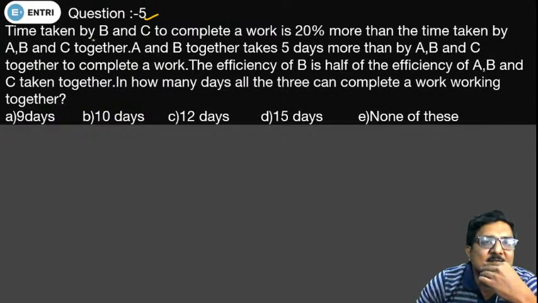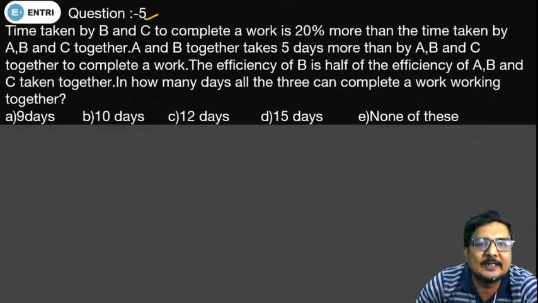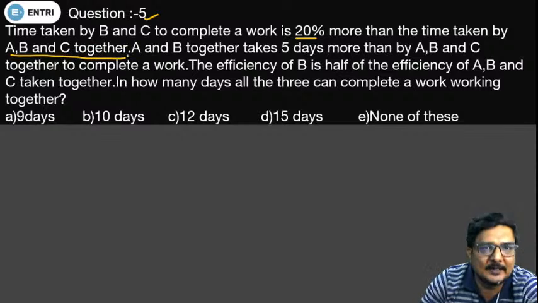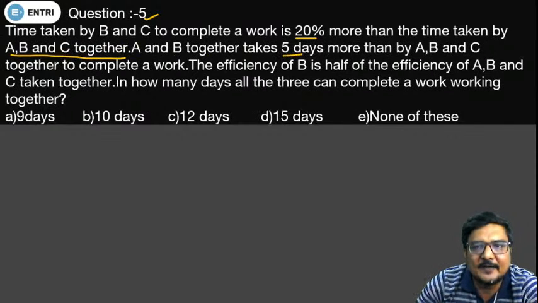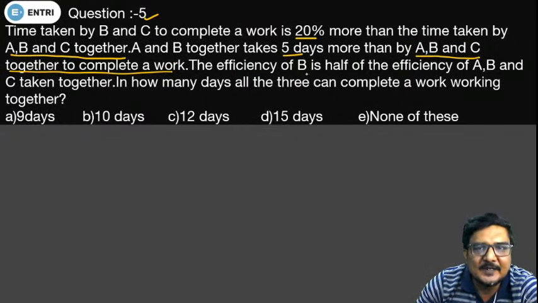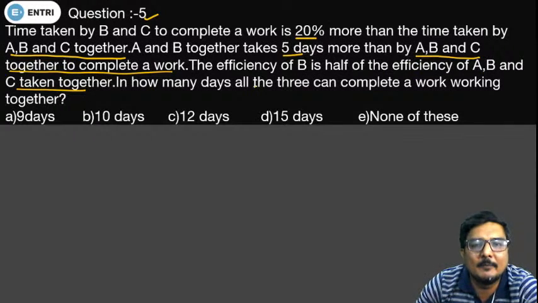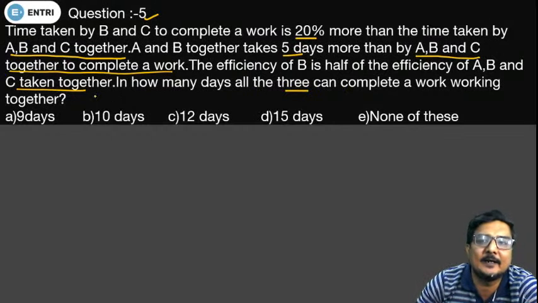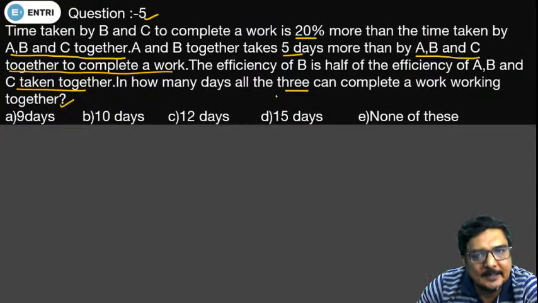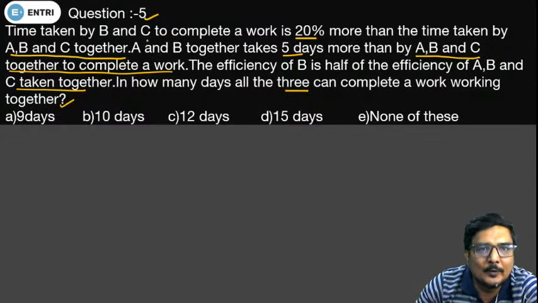Now, what is the question saying? The time taken by B and C to complete a work is 20% more than the time taken by A, B and C together. A and B together take 5 days more than A, B and C together to complete a work. The efficiency of B is half of the efficiency of A, B and C taken together. In how many days can all the three complete the work together? So we have to find the time when A, B and C will be working together. Now we are going to put this particular information in equations.